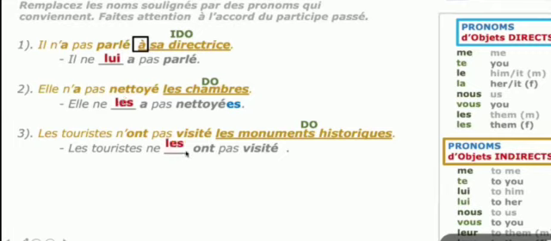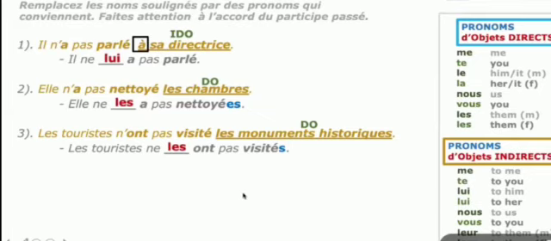So you have to put les. Since we are talking about the noun monuments, which is masculine plural, we are supposed to do the agreement and add s at the end because it is a plural form. The direct object pronoun is plural and we have to add s at the end. Next: Les touristes ne les ont pas visités.